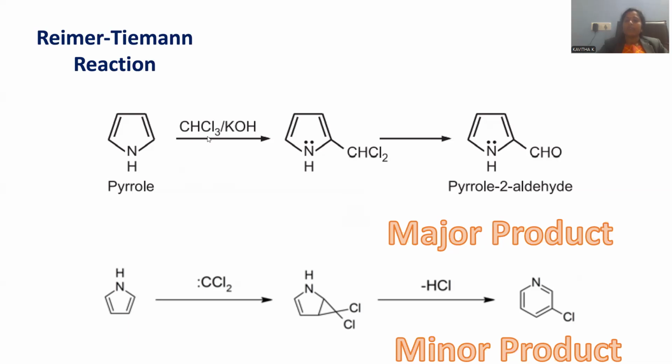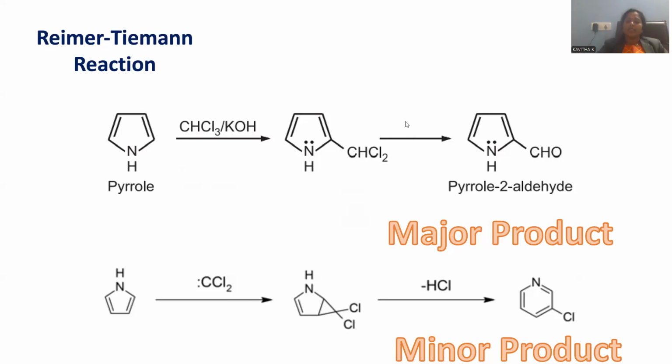A combination of chloroform dissolving potassium hydroxide is able to generate a carbene intermediate used to facilitate this reaction. That carbene intermediate is amphoteric in nature, that is, having electrophilic and nucleophilic nature, right? That electrophilic nature will be used to substitute at position number 2, and that is able to generate CHCl2.